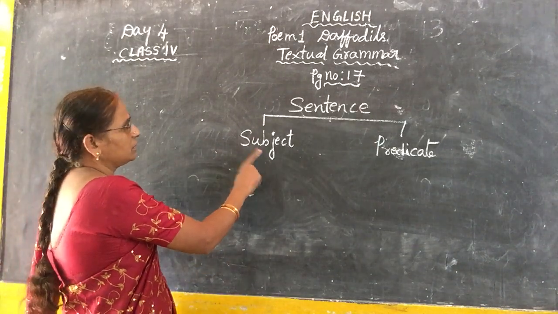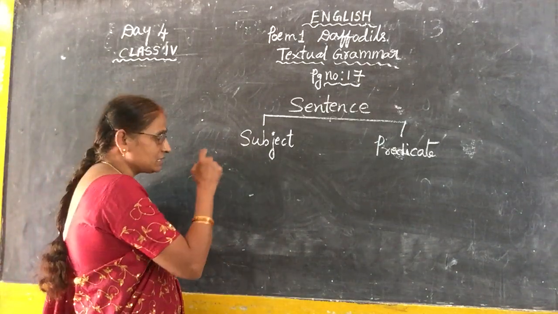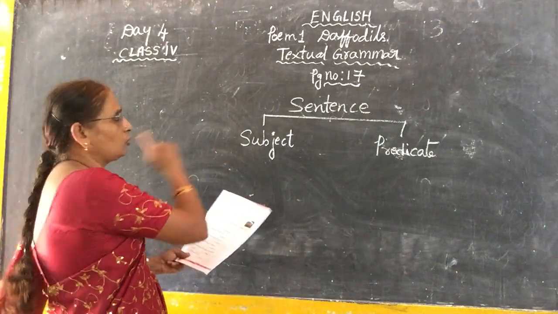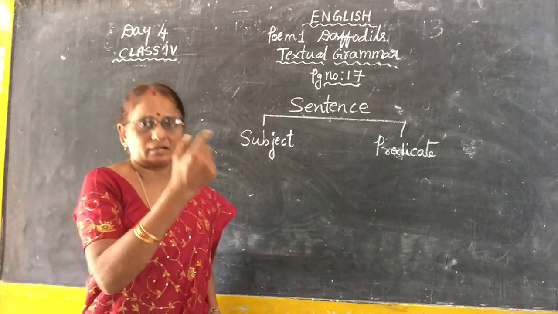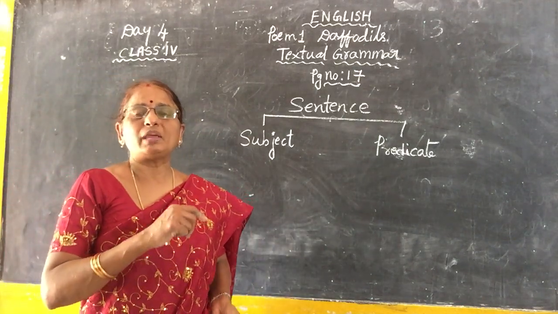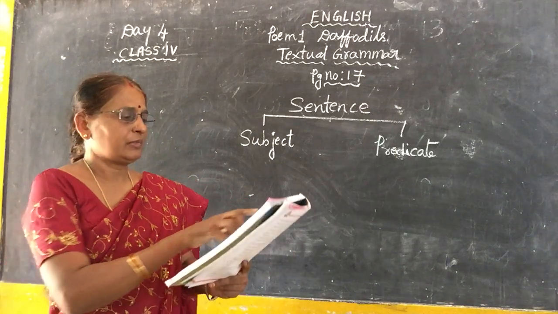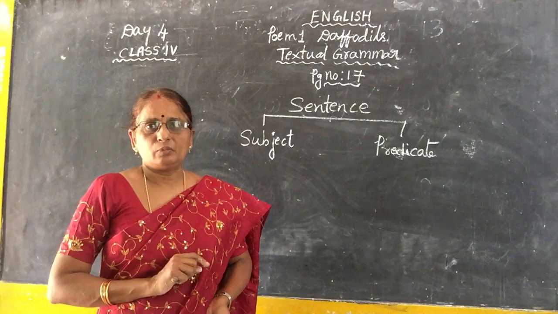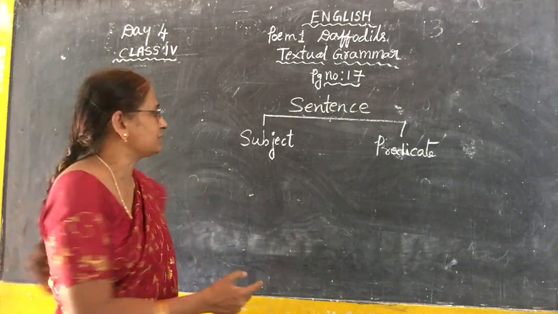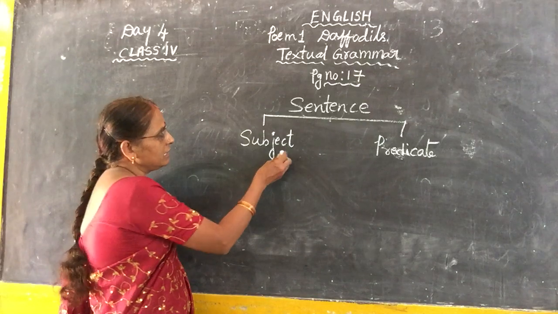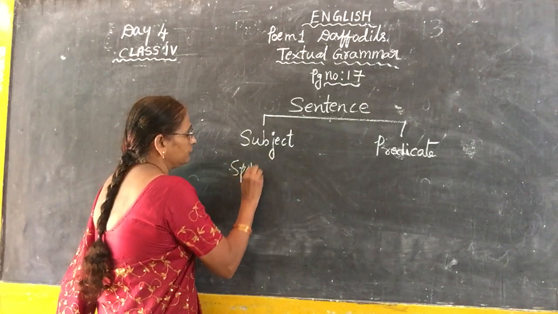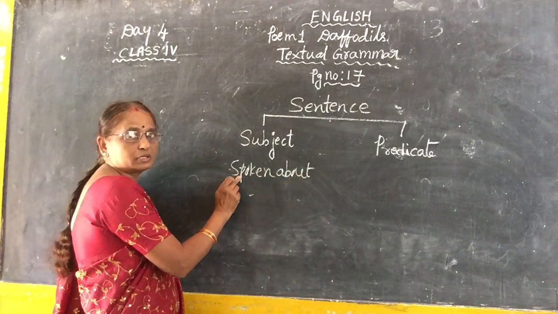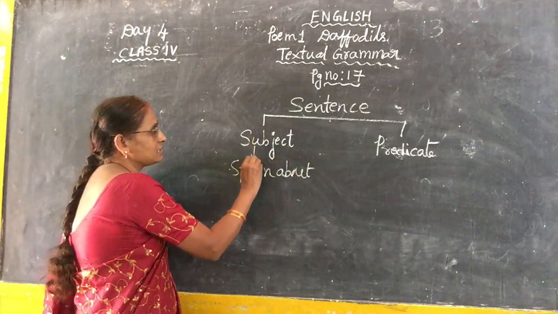See, now, what is called subject? What is the subject in the sentence and what is the predicate in the sentence? So first we have to know what is called subject. To whom we are talking, being spoken about, to whom we are talking is called subject, children.